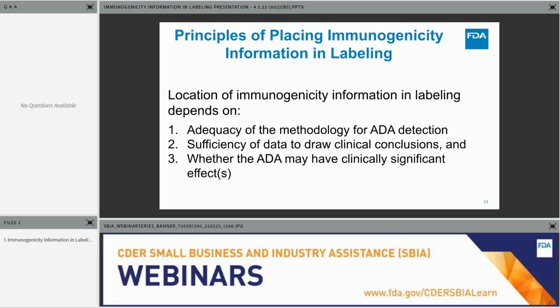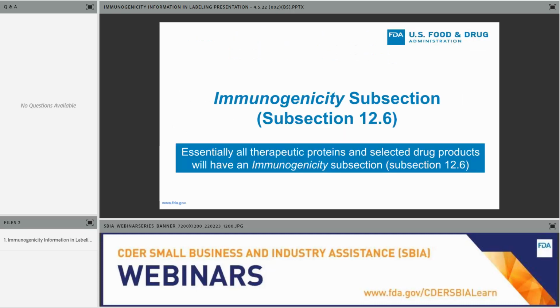The guidance talks about several principles about incorporating immunogenicity information in labeling, when and how to do this, and there are three basic principles. One is to determine the adequacy of the methodology of the anti-drug antibody detection. Next, whether data is sufficient to draw clinical conclusions. And finally, the determination of whether ADA may or may not have had clinically significant effects.